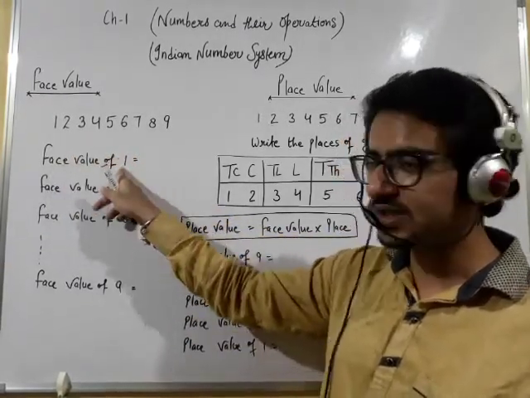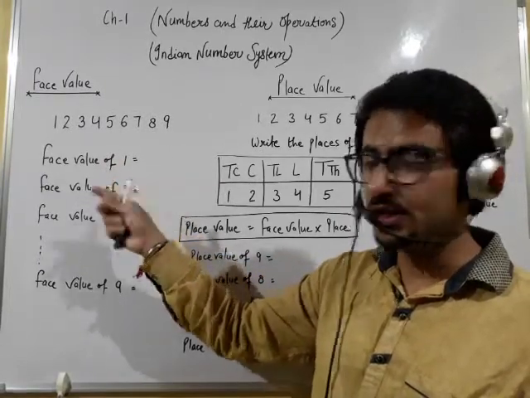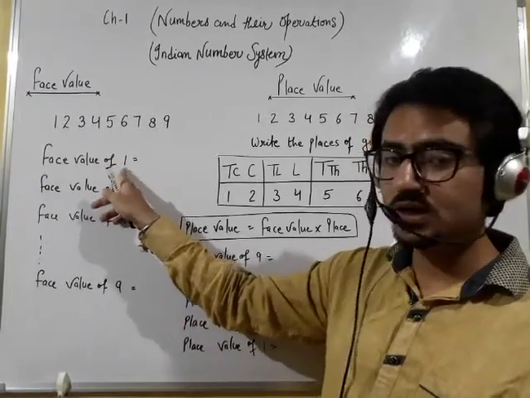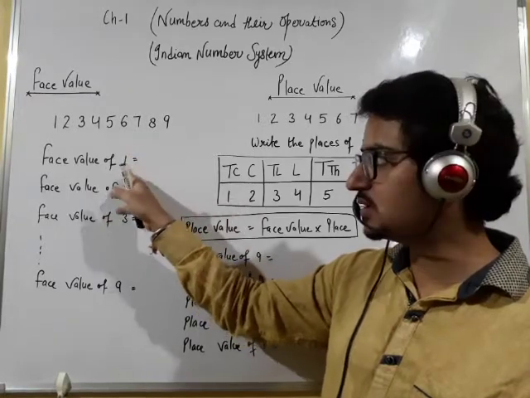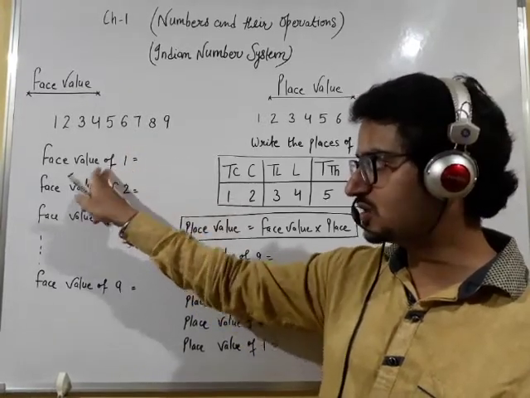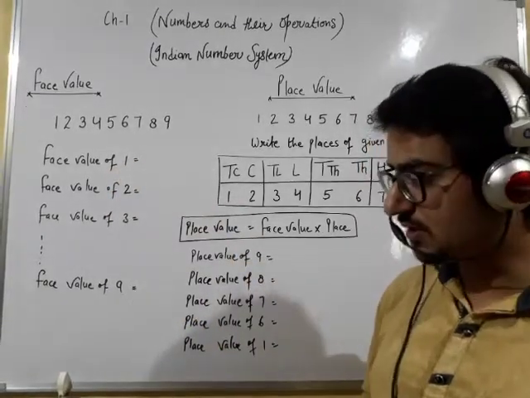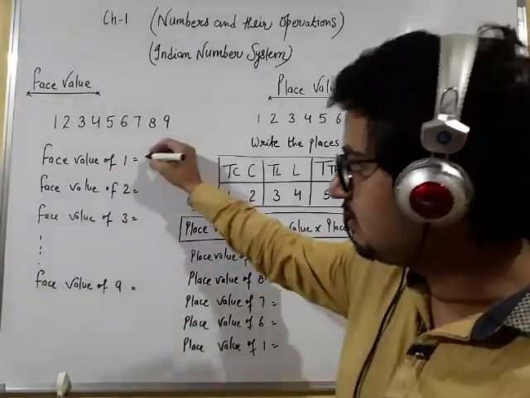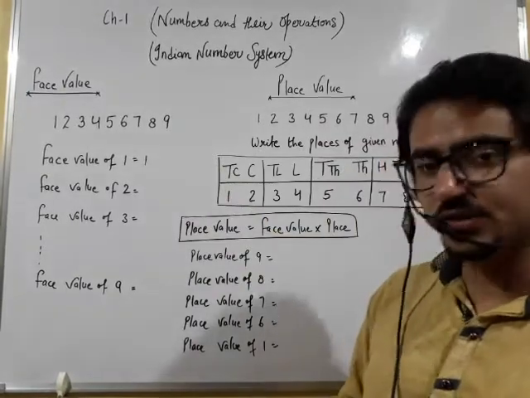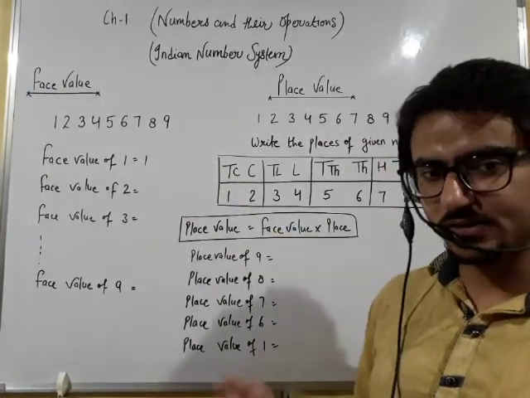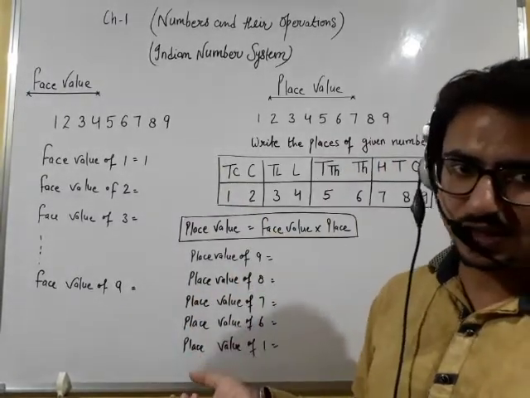आपको कैसे पता ये 1 है? Obviously ये 1 है. It is a natural number. It is the first number which we have introduced in the set of natural numbers. So the face value of 1 is 1, because 1 is known as 1. 1 कैसे जाना जाता है? 1 को 1 से ही पहचाना जाता है.